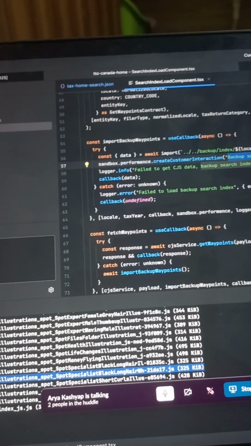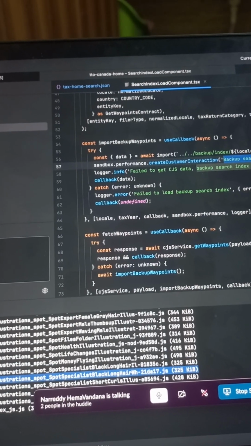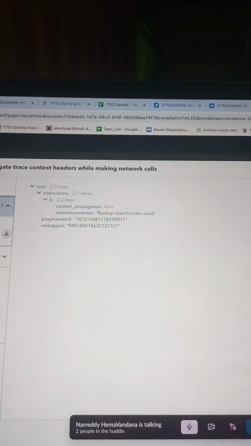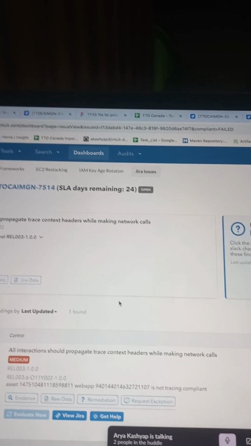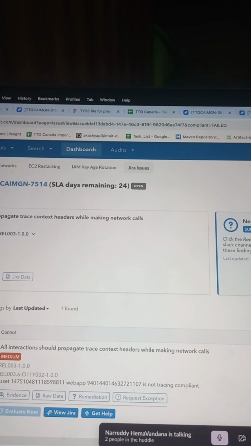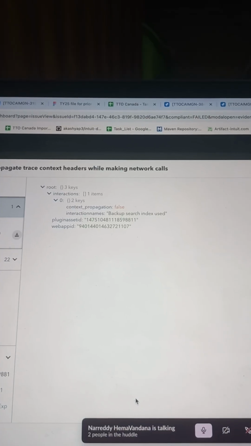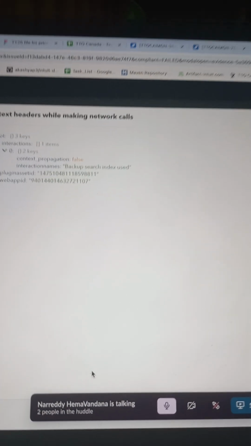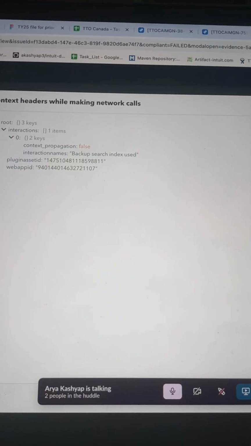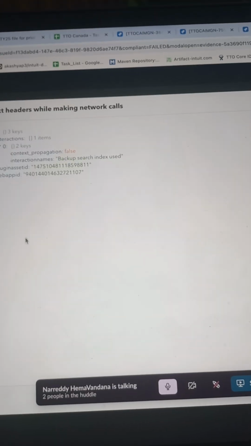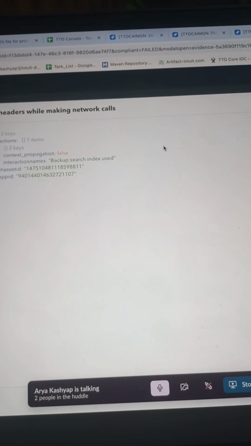That I will override, right? Yeah, you can do the changes. I will show you. Okay, I just need to give AI this thing only? Yes, this screenshot. Or what prompt do I need to give regarding this? No, just tell it that I have received your ticket and I need to resolve this. I need to pass the headers for backup search index used, so please fix this. This is all the content. Yes, just take the screenshot and give it. For this page only, right? Only one screenshot. Yes. Okay, Hema, I will give it and I will check with you again.